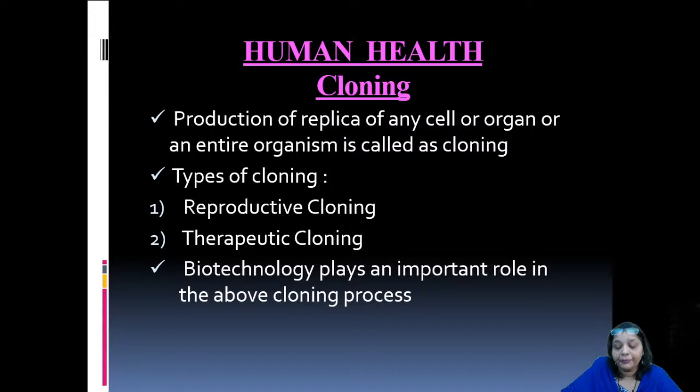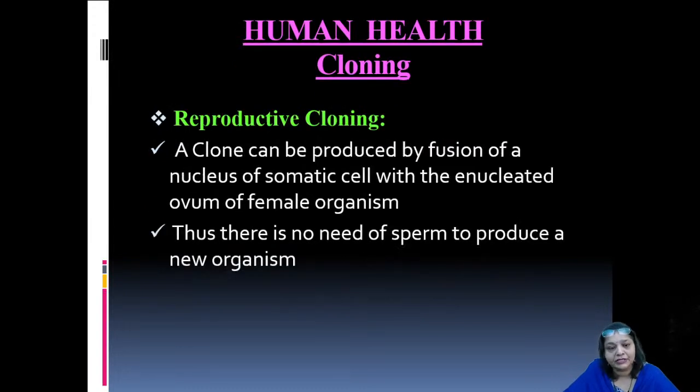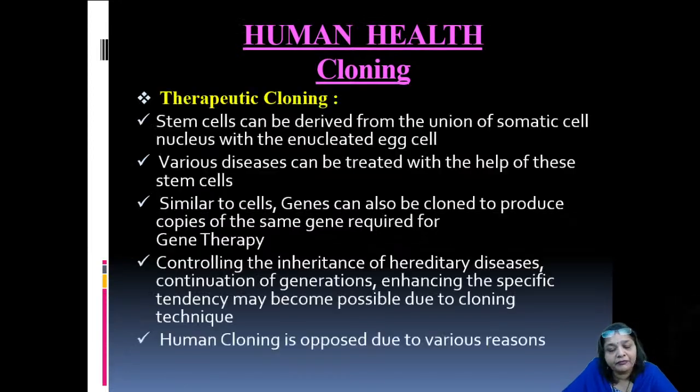Not only that, even therapeutic cloning became very important under biotechnology, and biotechnology plays a very important role in the cloning processes. Let us see what is reproductive cloning. A clone can be produced by fusion of the nucleus of a somatic cell with the enucleated ovum of a female organism, right? Thus, there is no need of sperm to produce a new organism, remember. So this is the strength of the cloning technique under biotechnology.